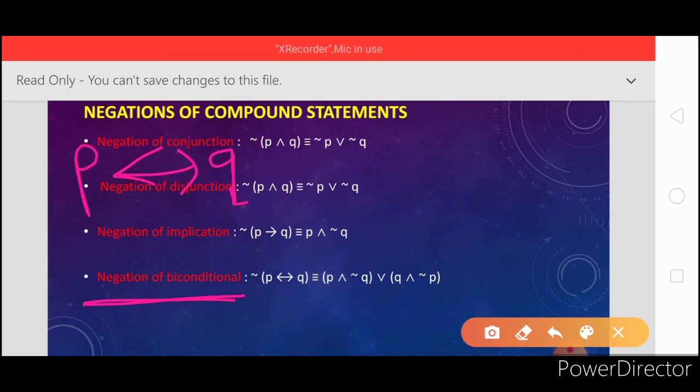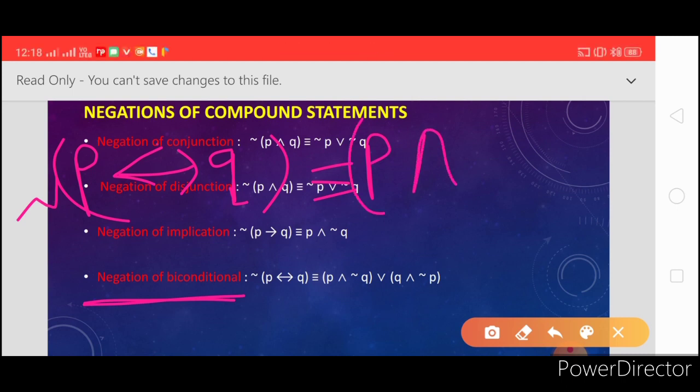We know the negation of implication: first statement as it is, replace implication by conjunction and negation of the second statement.